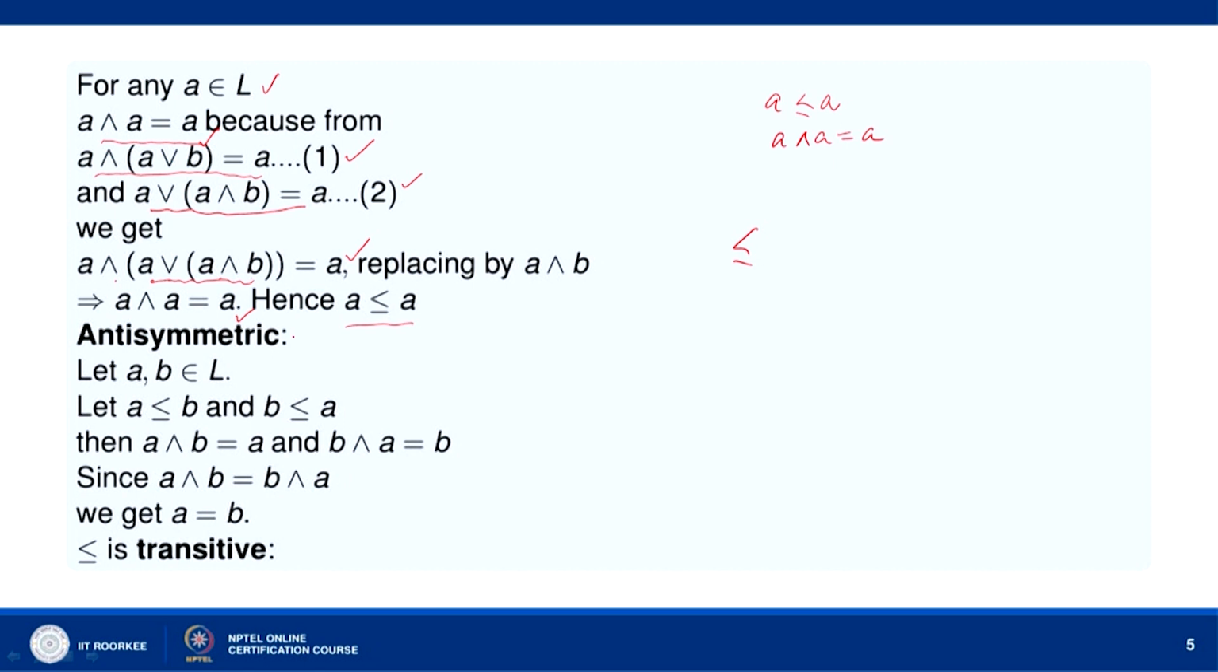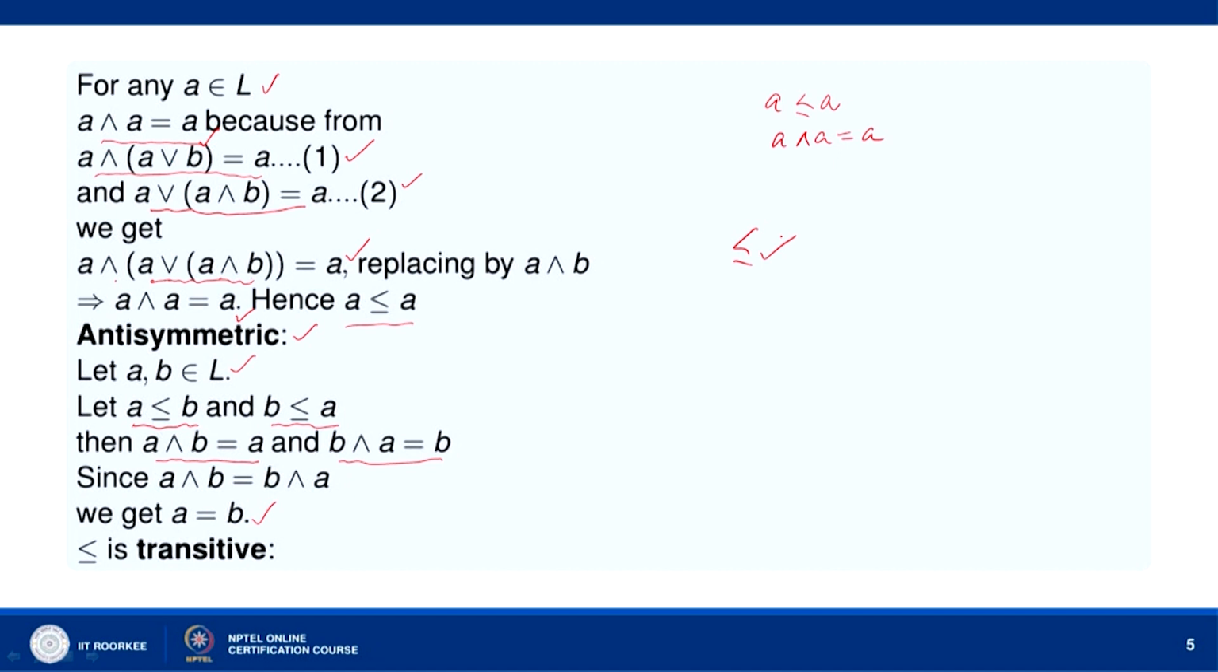Now, anti-symmetry. Let us take any two A, B belonging to L, and assume that A precedes B and B precedes A. Now, A precedes B means by our definition A meet B equal to A, and B precedes A means B meet A equal to B. Now, A meet B equal to B meet A because of the commutative law. So, A meet B equal to B meet A, and therefore A is equal to B, and so we say that this operation defined on L is antisymmetric.